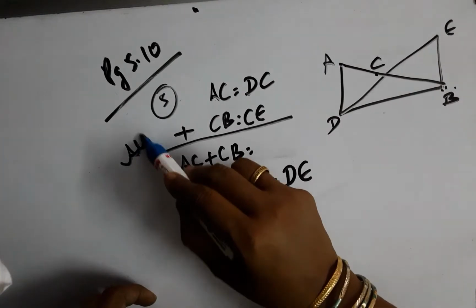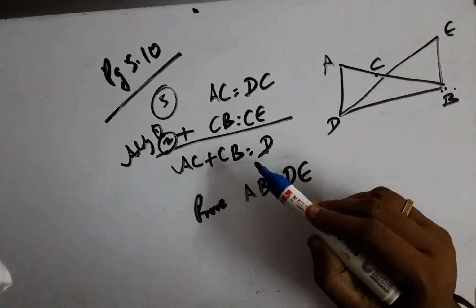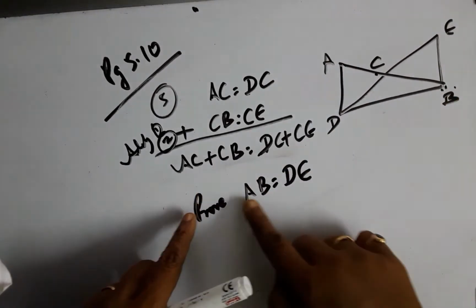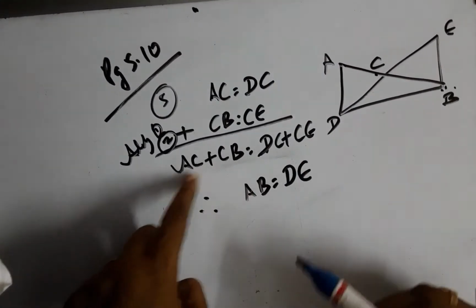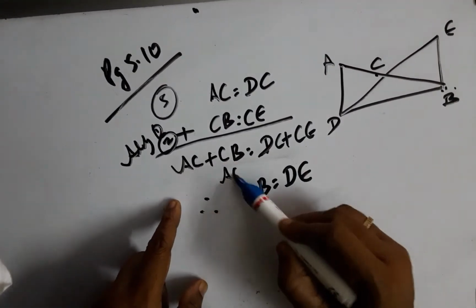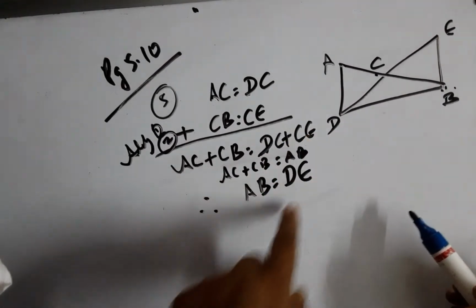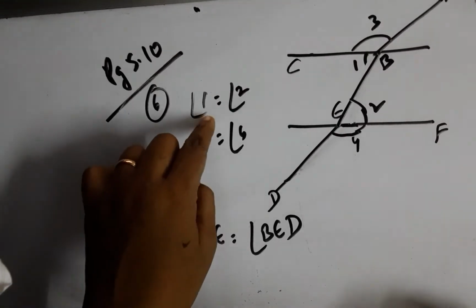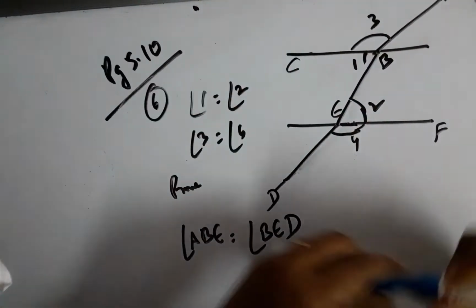adding equation 1 and 2, I get, and from this I have AC plus CB equals AB. Therefore, and I have to mention that here, AC plus CB equals AB and DC plus CE equals DE. Therefore, AB equals DE.